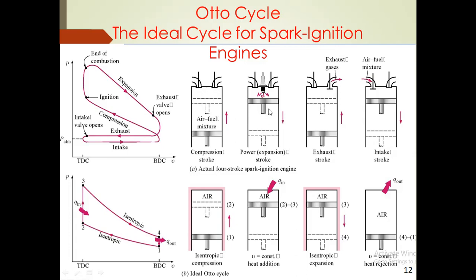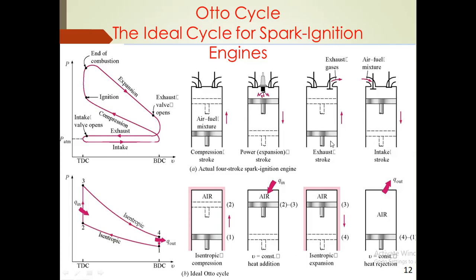The next stroke is the power stroke. At the end of the compression stroke, with the help of the spark plug, we ignite the mixture. The spark ignites the hydrocarbon molecules, and the combustion starts. During this stroke, the piston moves from TDC to BDC. The next stroke is the exhaust stroke. After burning, the molecules escape through the exhaust valve and go to the atmosphere.